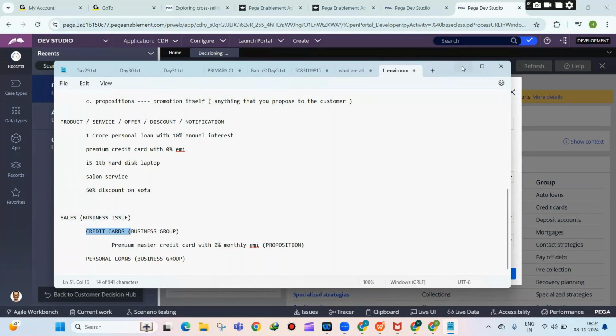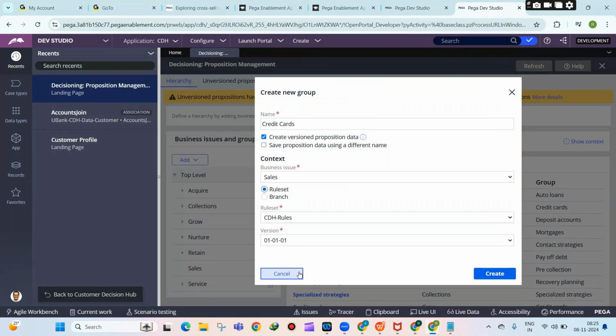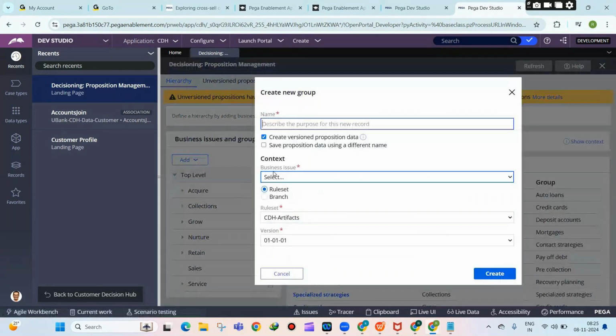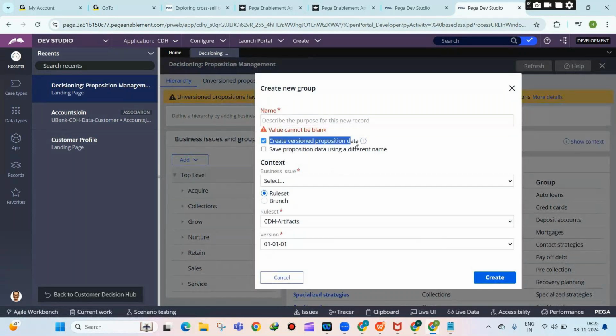Now, if you see this, when I am creating a business group, you see this when I am clicking on add business group, clearly what it is saying, create versioned proposition data.